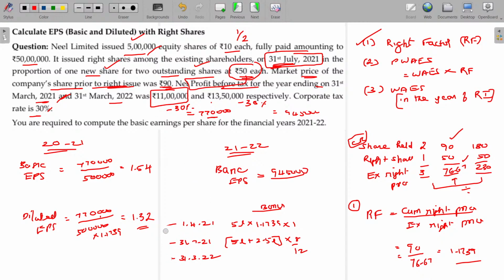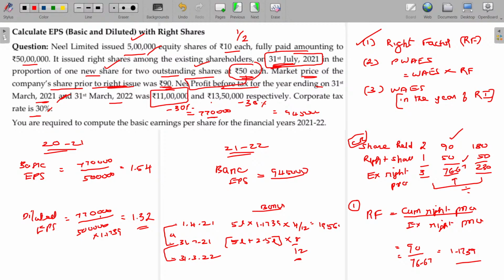Rather than calculating for the whole year, you can calculate for this period in this model. 5 lakhs into 1.1739 is the number of shares you hold from 1/4/21 to 31st July 21, which is 4 months, so into 4 by 12. Total being 12 by 12, right? So come on, get me the value.